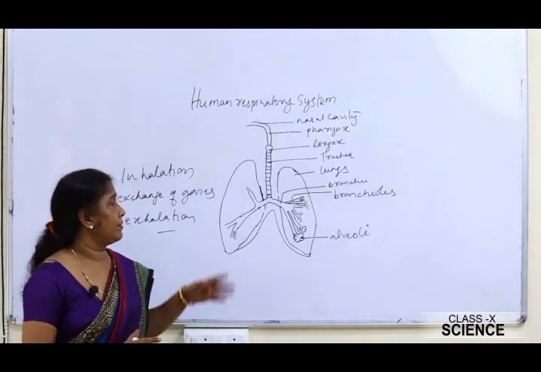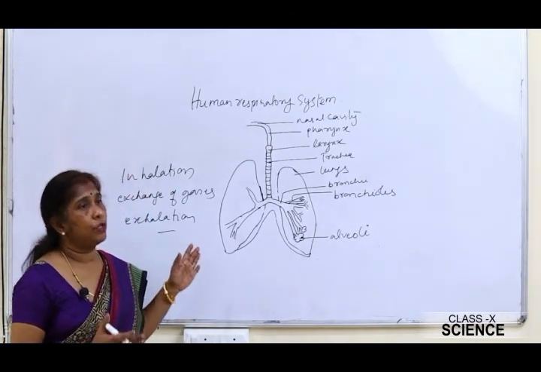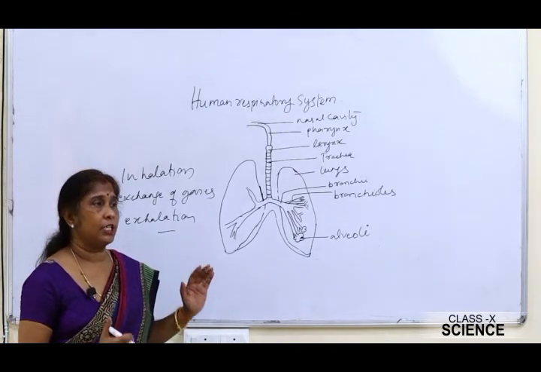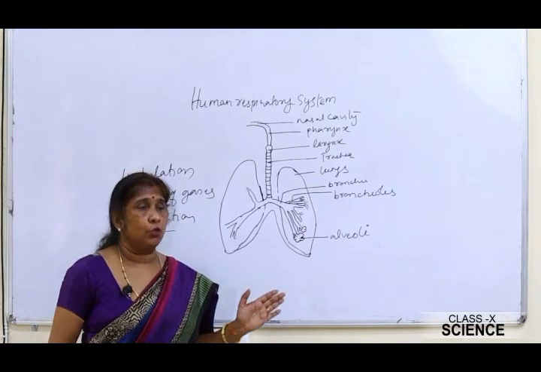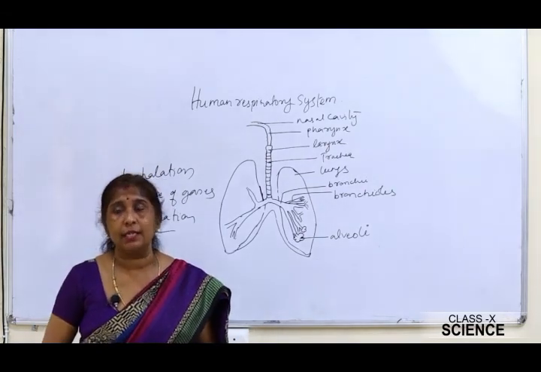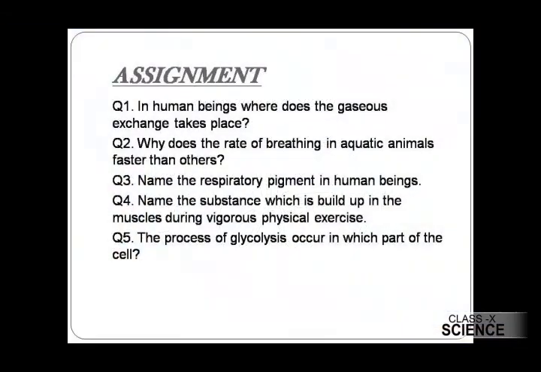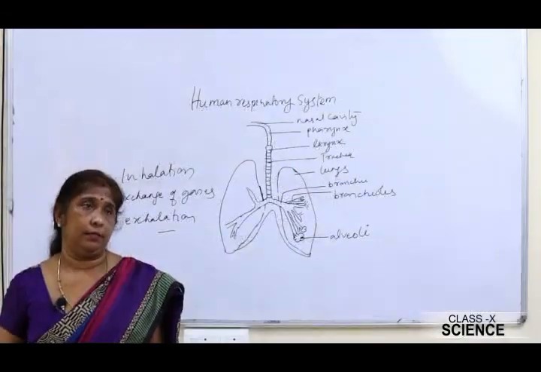Okay, so we have seen, students, the types of respiration and how respiration takes place in the body of plants as well as animals. So we have this much in this class, and before winding up, I have a small assignment for you. You can take down these questions, or take a snapshot of them and try to solve them, and we'll be discussing them in the next class. Thank you.